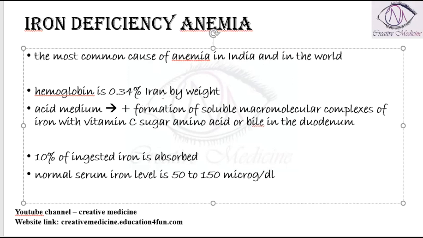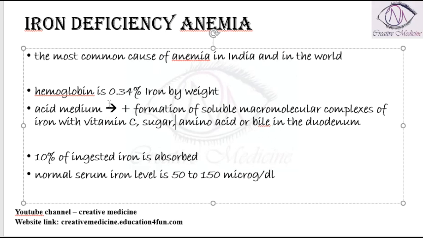Iron in the hemoglobin is around 0.34% by weight. In any acidic medium, iron will combine with vitamin C, sugars, amino acids, and bile, and it forms soluble macromolecular complexes. That is, in the stomach, it forms macromolecular complexes of iron with vitamin C, sugar, amino acid, and bile.